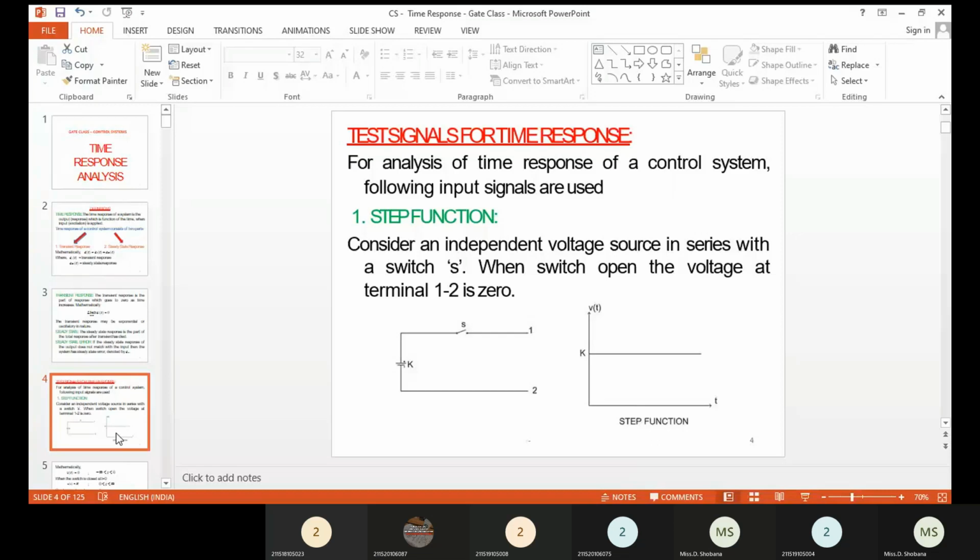When t is less than 0, you have no output. When t equals 0, the input rises to the maximum value, and then as t increases it remains at a constant value k. This is the step response.